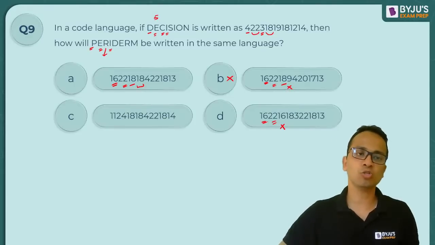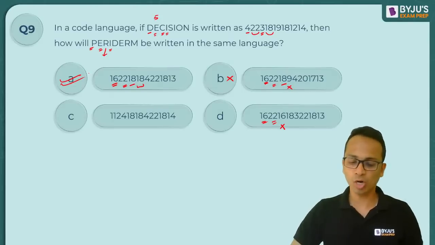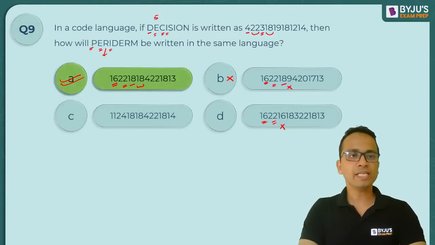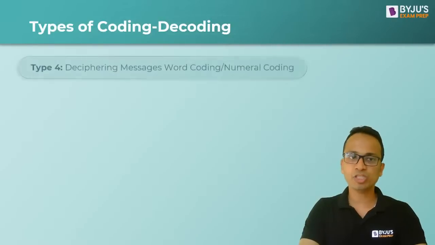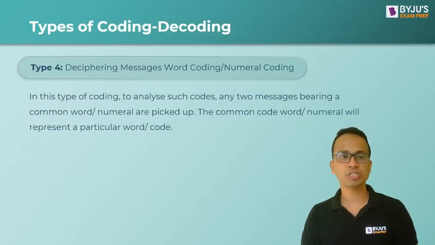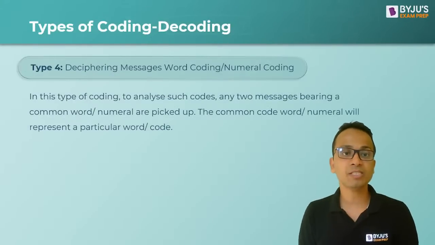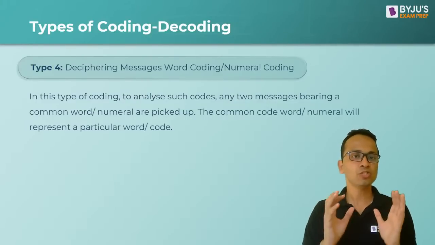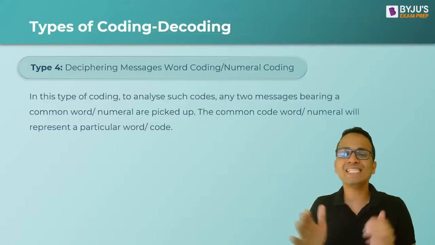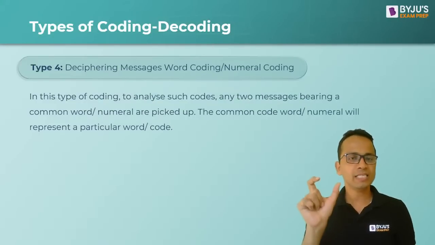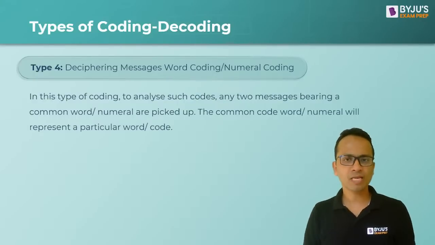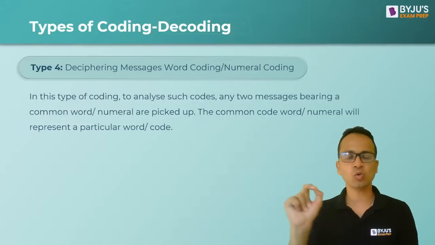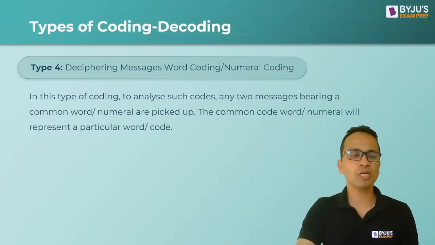So option B will also be eliminated and the only option left will be option A. Okay. All right, now let's move on to the next question, question number 11, which is of the last type of questions here in coding decoding: deciphering a message in word coding or numerical coding. Some sentences will be given to you, and you will have to identify or match the common words with their common codes, and that will give you the correct answer.